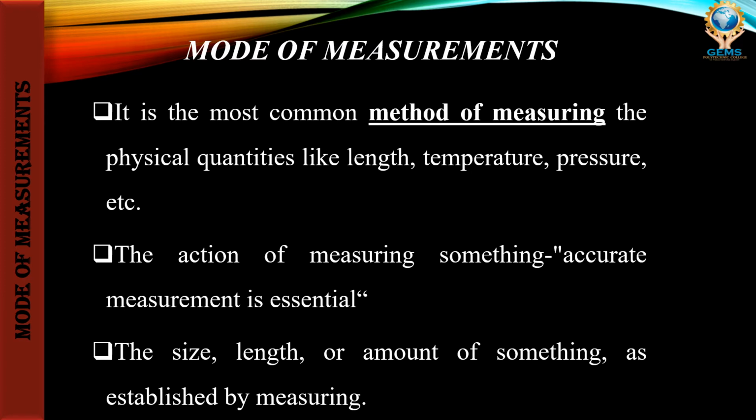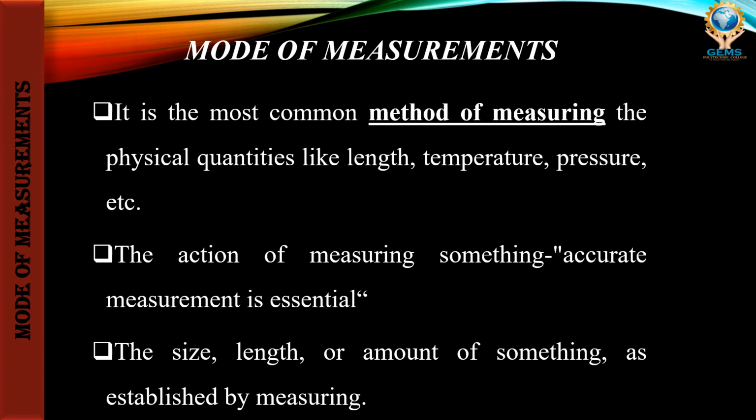Mode of measurement is the most common method of measuring physical quantities like length, temperature, pressure, etc. Accuracy is the most important thing; in the action of measuring something, accurate measurement is essential. It gives the size, length or amount of something as established by measuring.